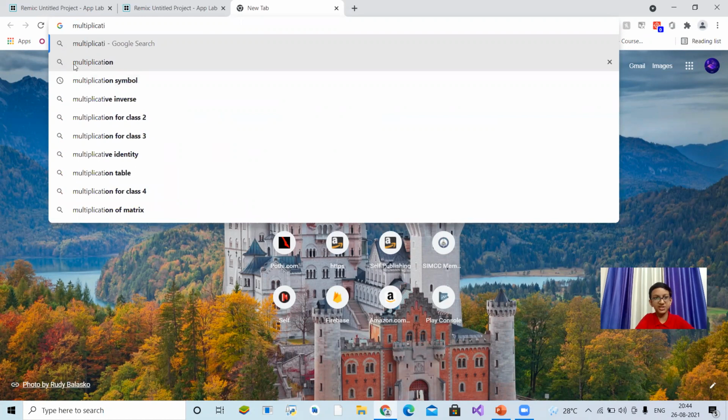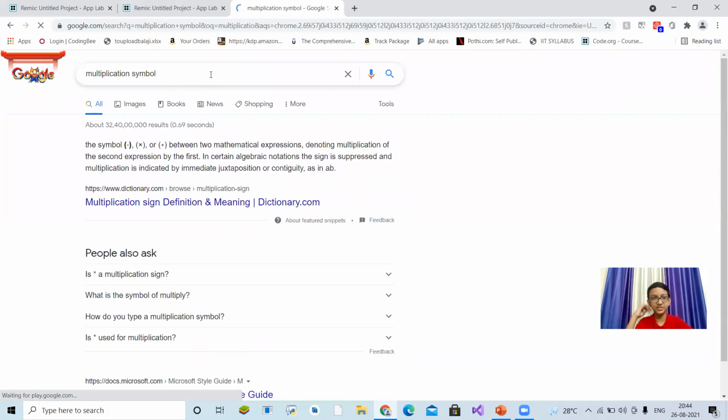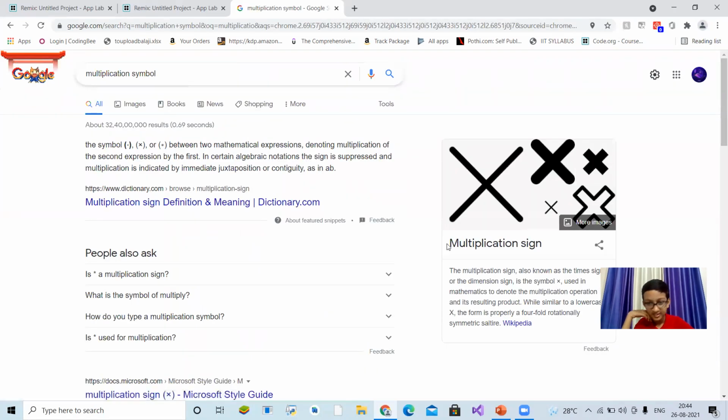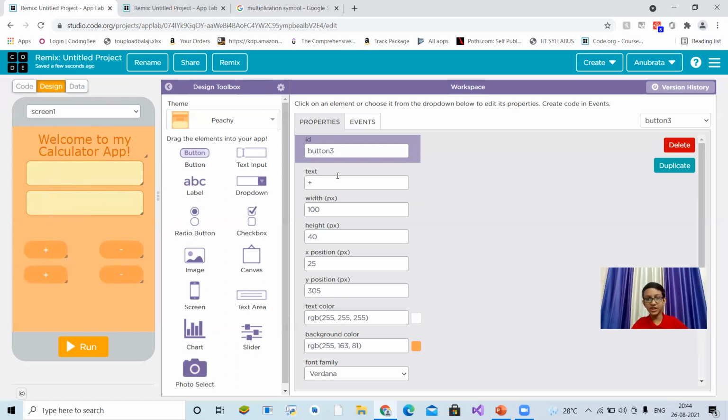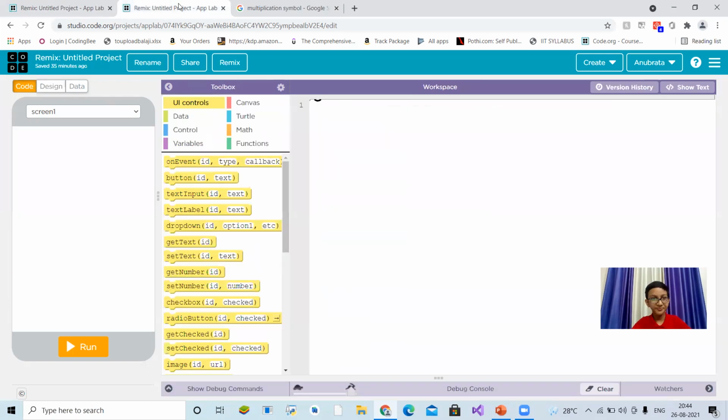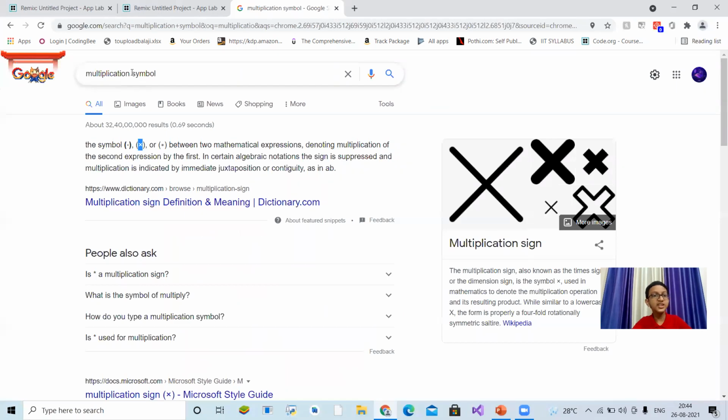Don't write only multiplication. Write multiplication symbol, because you can see it's my history search. Multiplication, we will copy this symbol, because that is the real multiplication. We only give x, but x is not multiplication. That's multiplication. X is like this, multiplication is like this. Okay. So the minus as division symbol.